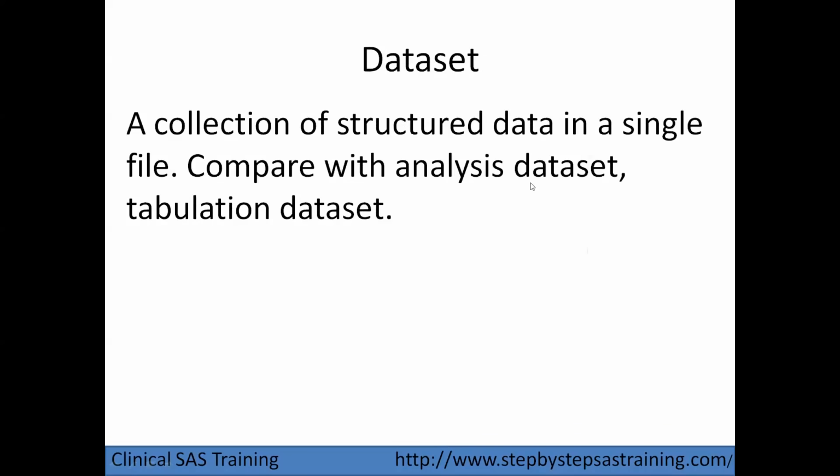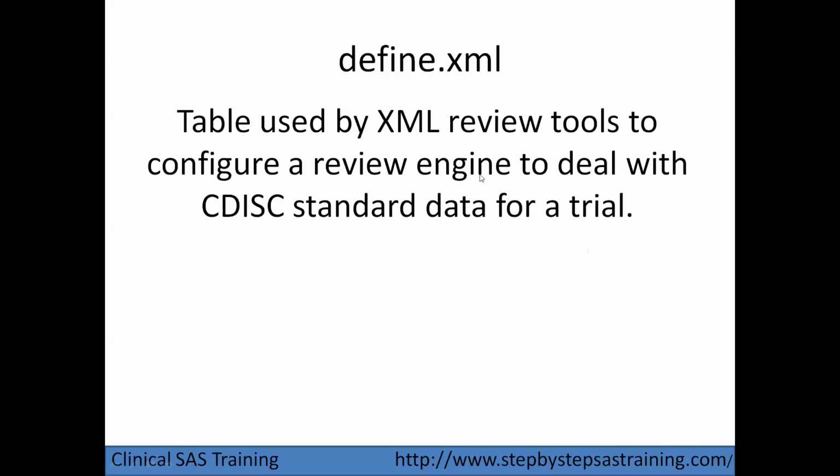Next one is the dataset, which is a collection of information. Typically, a dataset has variables and observations. Variables, as I just discussed, are the column headings. We can have multiple variables in a particular dataset. We can call them SDTM datasets or ADaM datasets.